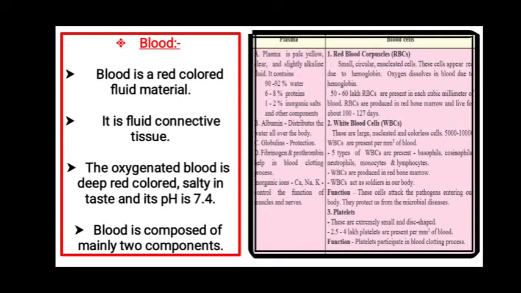Plasma is yellowish in color. It is an alkaline fluid. It consists of 90 to 92% of water, then some proteins, inorganic salts and some other components. There is albumin, globulins, fibrinogen and inorganic ions which are present in plasma. When we talk about blood cells, there are RBCs, WBCs and platelets. The functions, the number, everything is there in this table. So you can refer this table and study it.